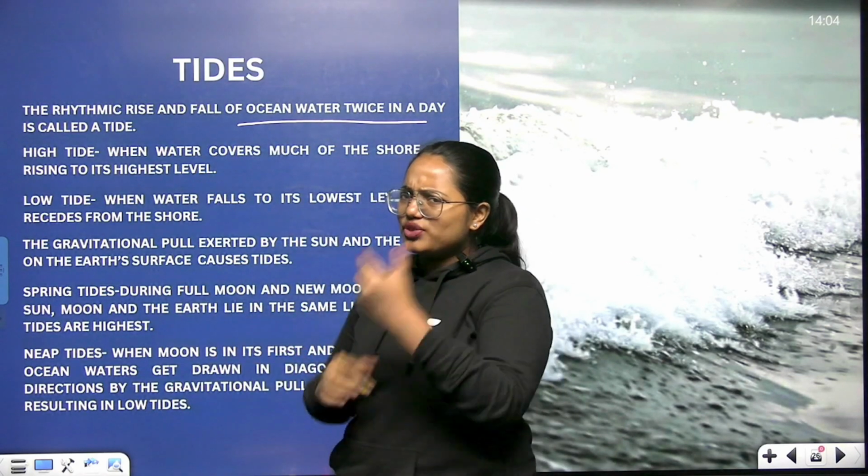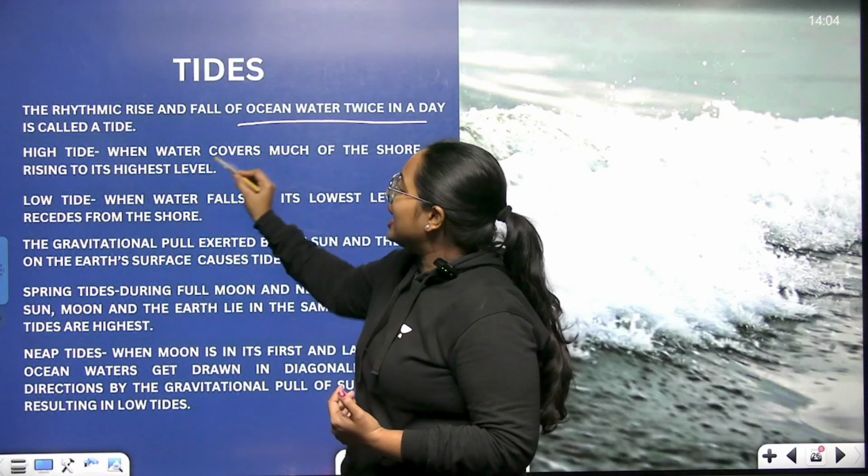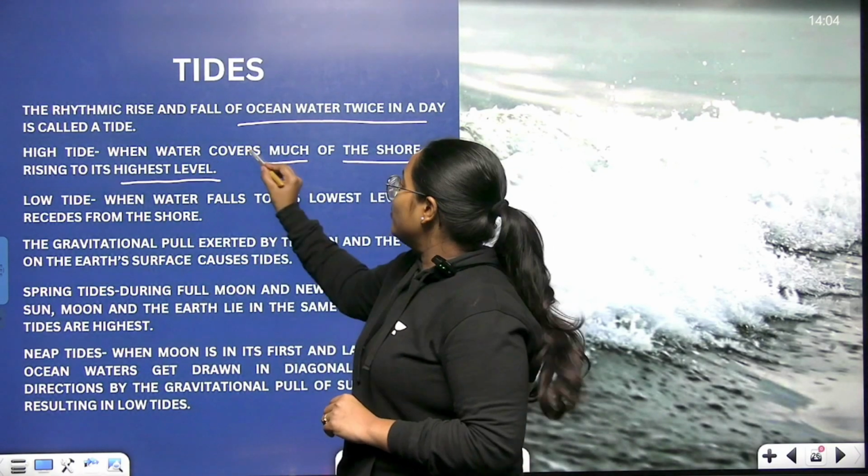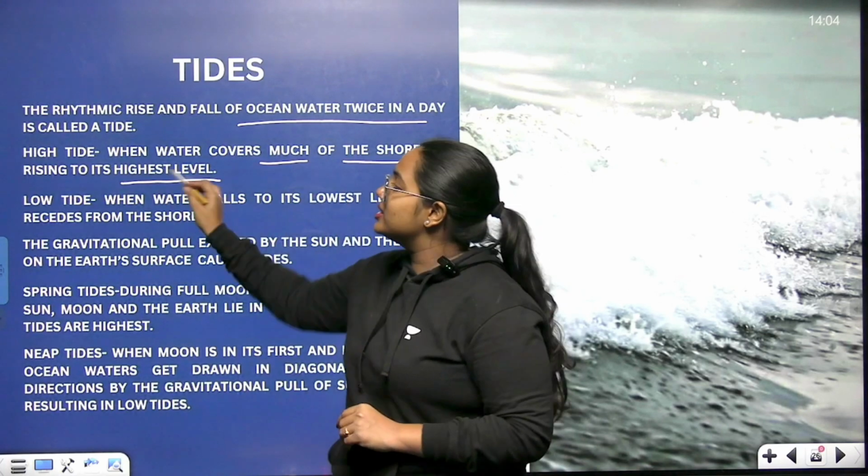But in this, we have to learn a few more things. Look at it, high tide and low tide. There are two types of tides. That's what we are going to learn now. When water covers much of the shore by rising to its highest level.